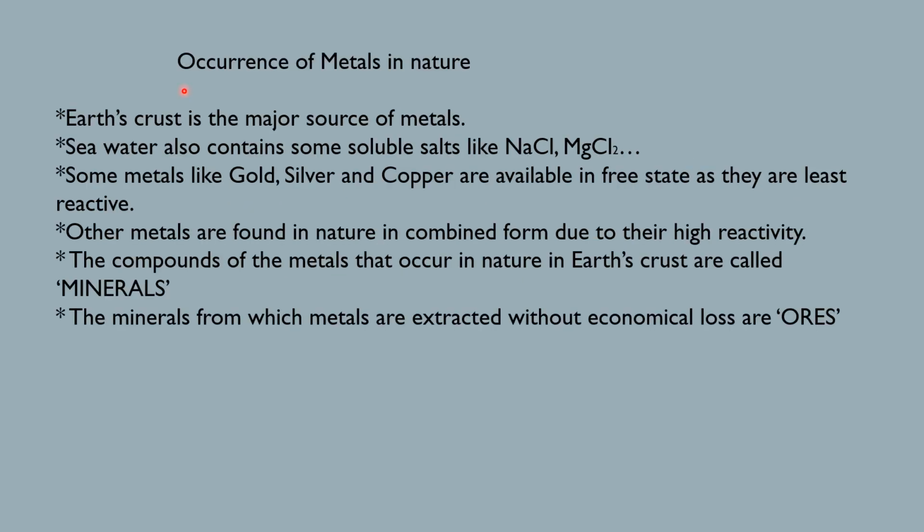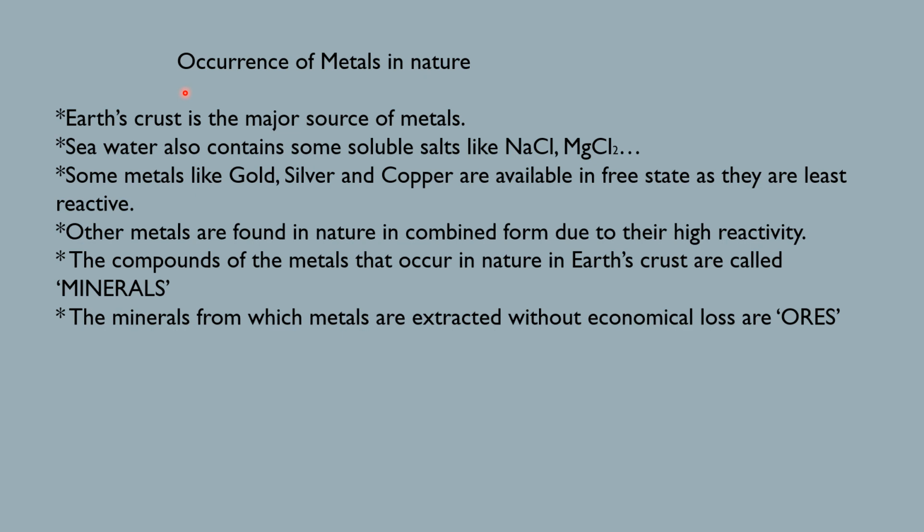Students, by now you have learned about metals. What are metals? The properties of them we have seen. Based on their properties, metals are used for different purposes. Metals are very useful in our lives, and depending on their property, they are used for different purposes. Gold and silver are used as jewelry. Copper, iron, aluminium are used for conducting wires and for making utensils. And many household articles are made up of alloys.